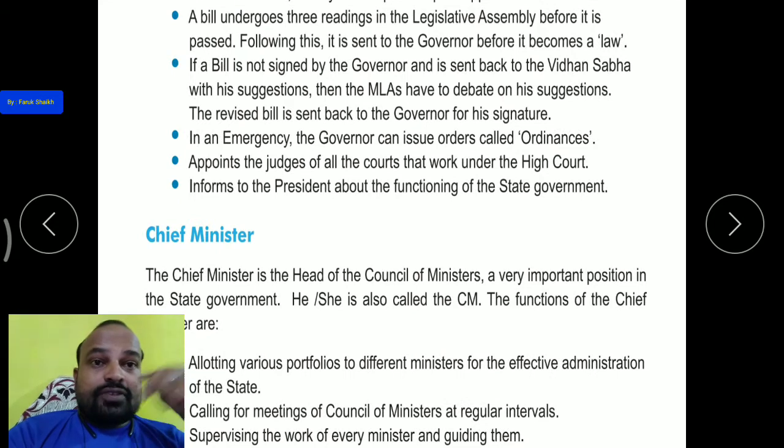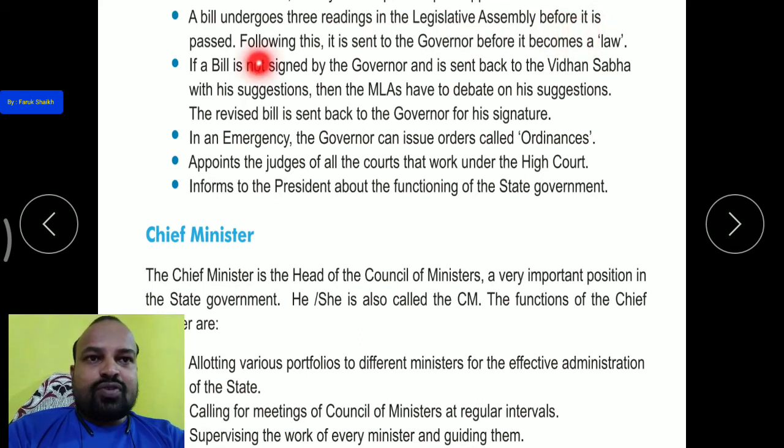Now some other functions. A bill undergoes three readings in the legislative assembly before it is passed. Following this, it is sent to the governor before it becomes a law. And the bill, money bill, budget bill, about any rules or new forms, about an amendment, undergoes three readings in the legislative assembly.